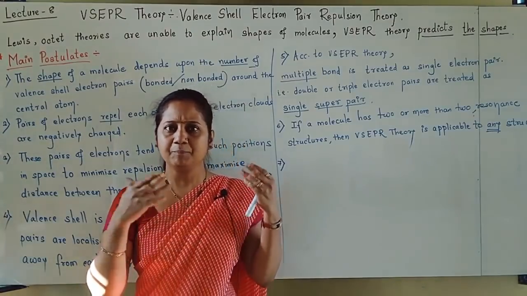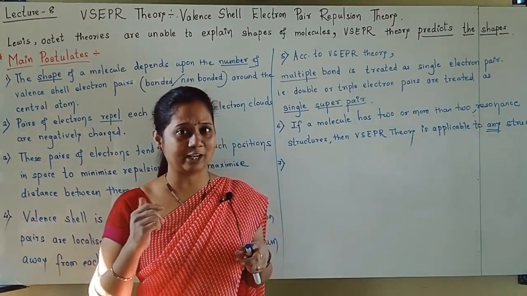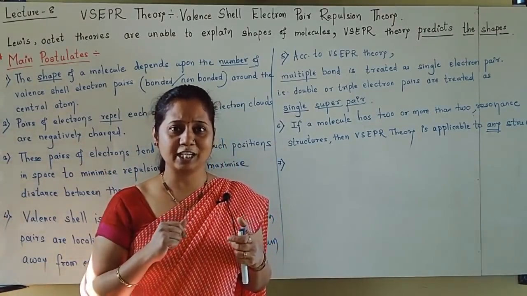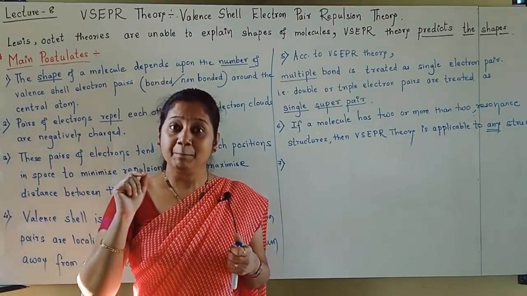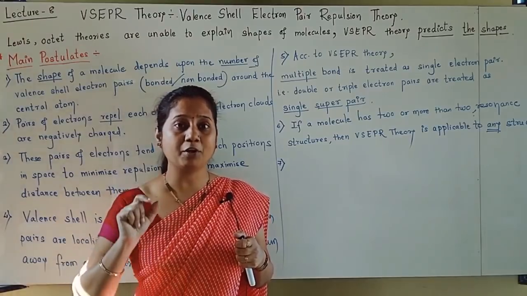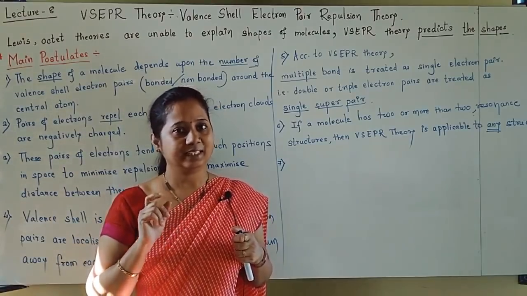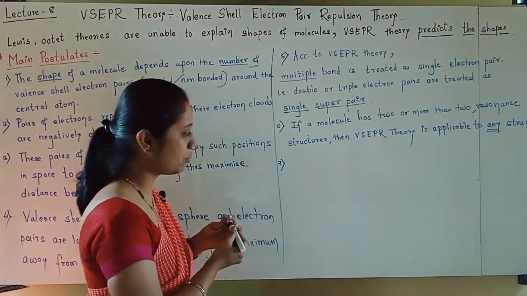Now we have seen that there is repulsion between electron pairs, the valence electron pairs, which may be bonding or non-bonding. Between bonding and non-bonding electron pairs, what is the order of repulsion? That is given by the last postulate.